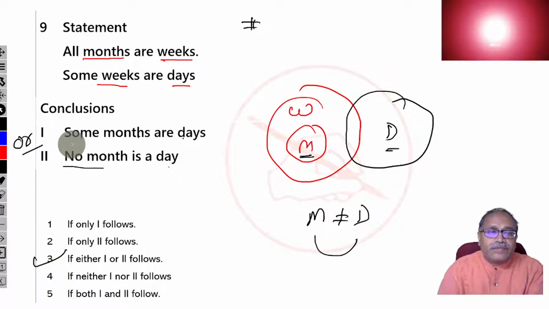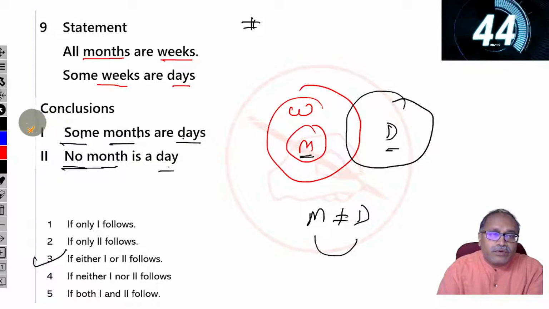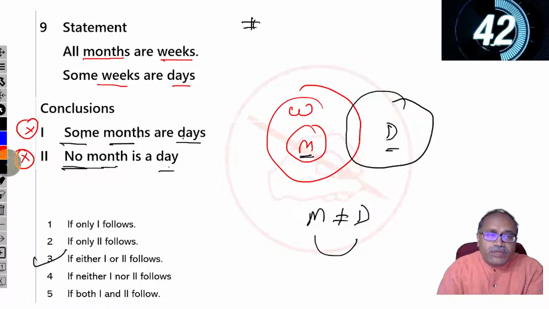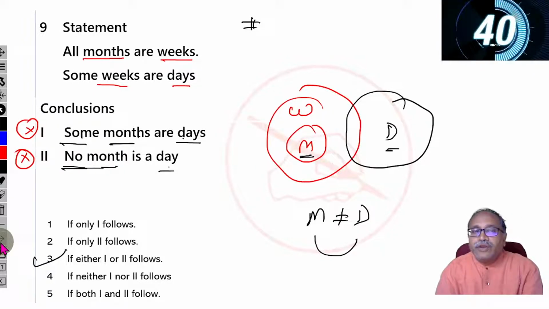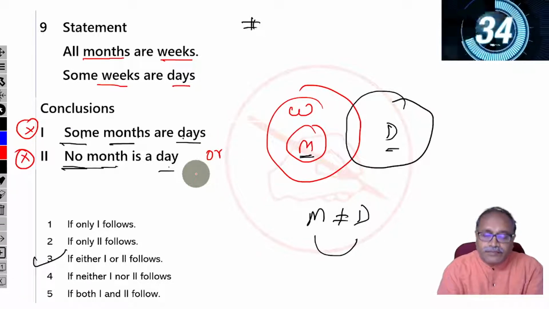Whenever you have some and no, these two terms start with the same terms, month and days, and you do not know the first one, you do not know the second one, then only you can say either or. So this is either 1 or 2. So option 3, that's right.